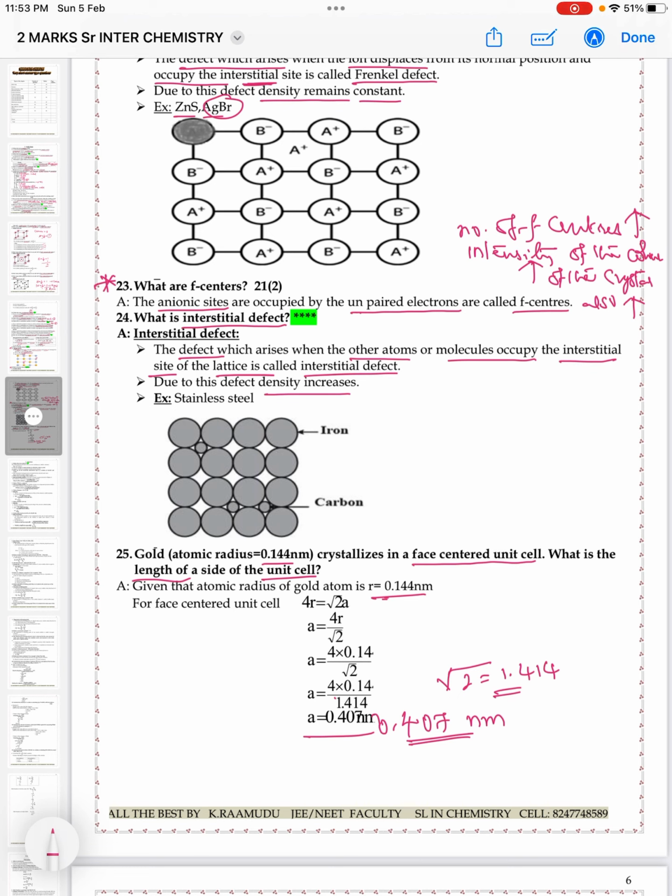So these are some of the important questions from the VSAQs of solid state.